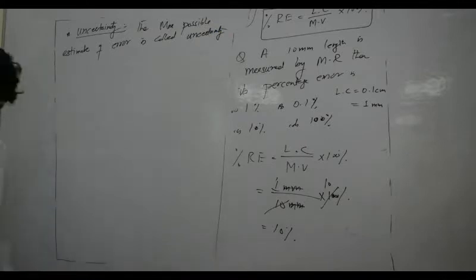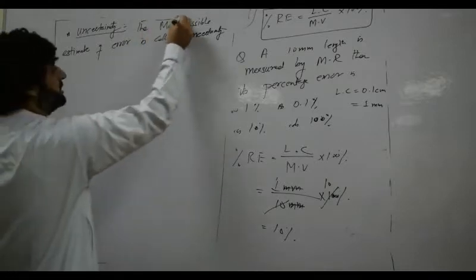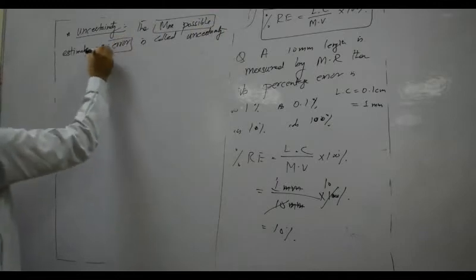The maximum possible estimate of error is called uncertainty. Okay, so what is meant by uncertainty? It is the maximum possible error.